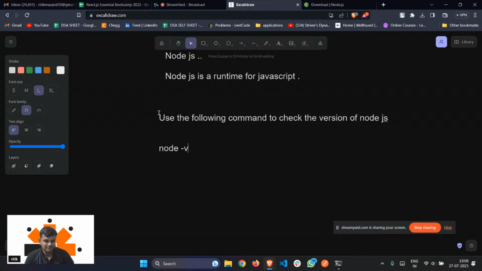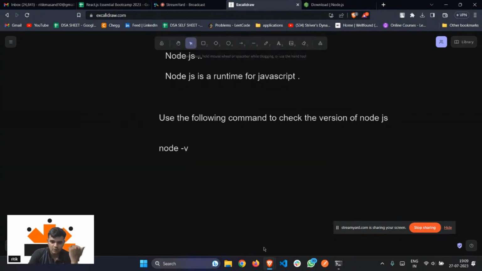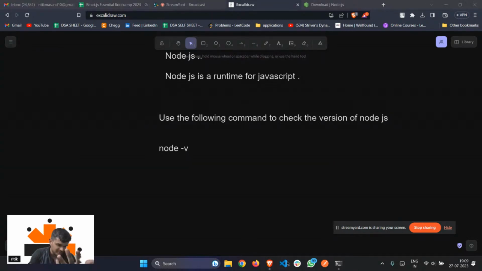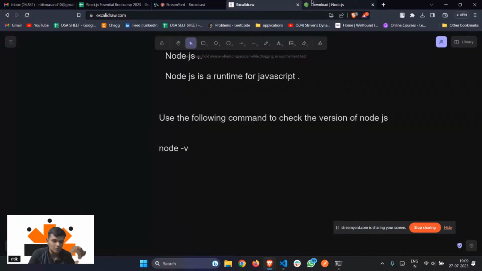Theek hai, chalo, theek hai. So I hope you all have known. Acha, with that being said, just quickly open VS Code. I hope you must be having VS Code. Please give that link.